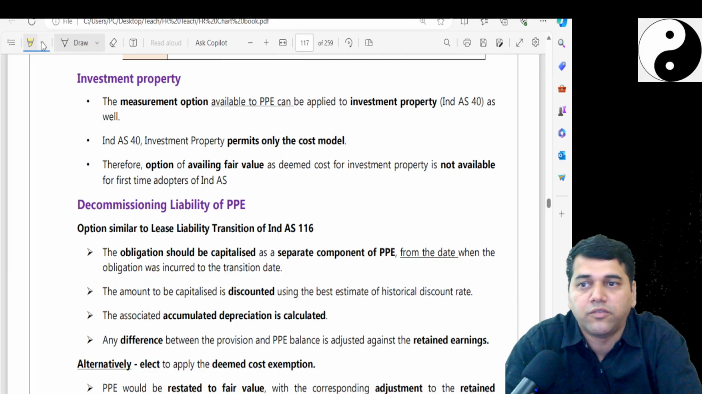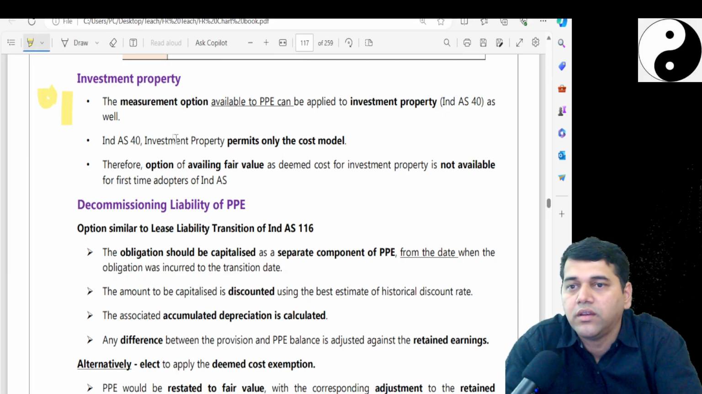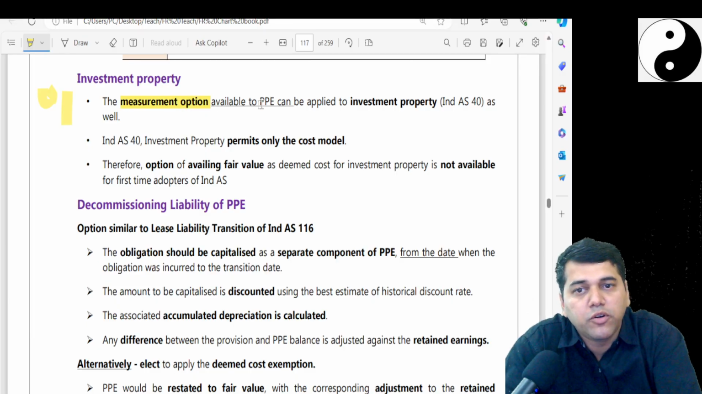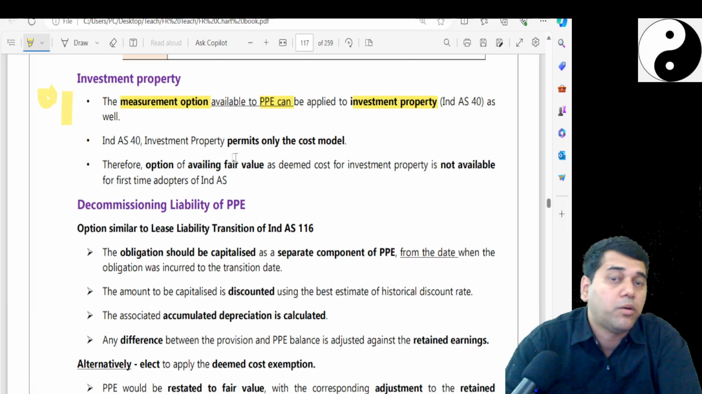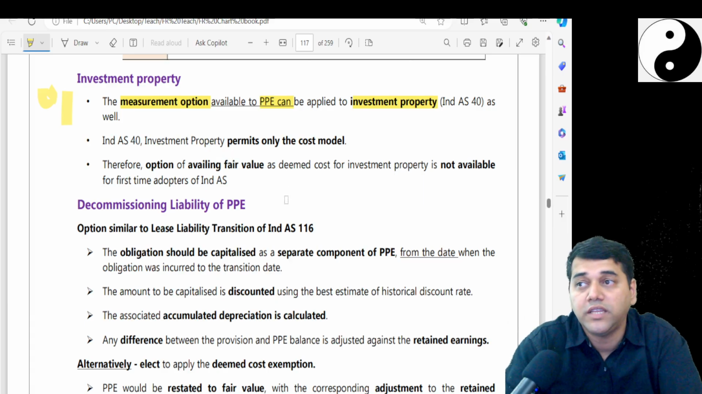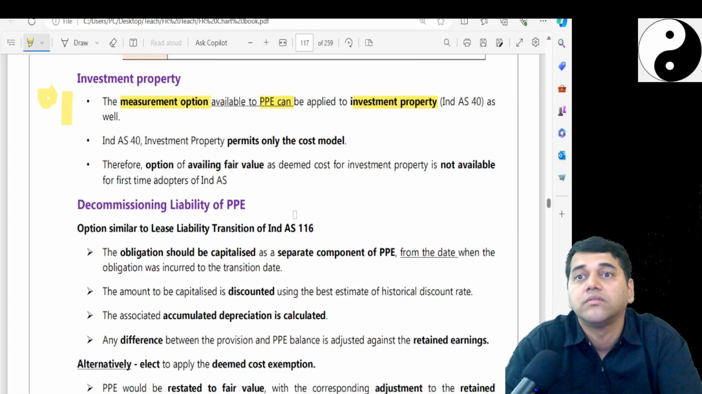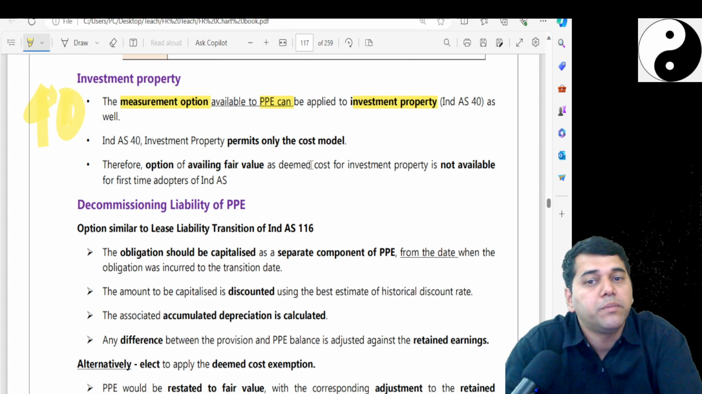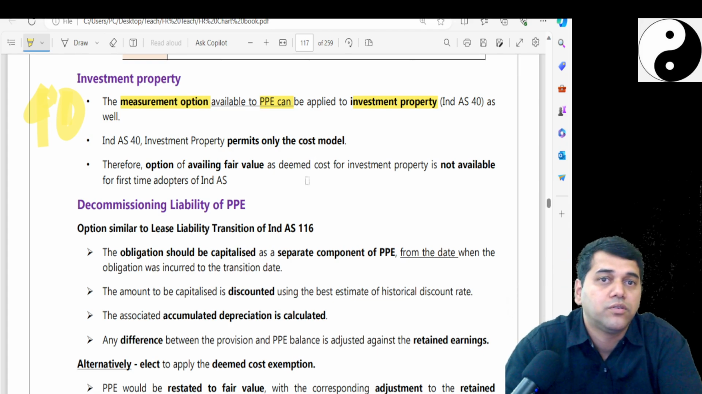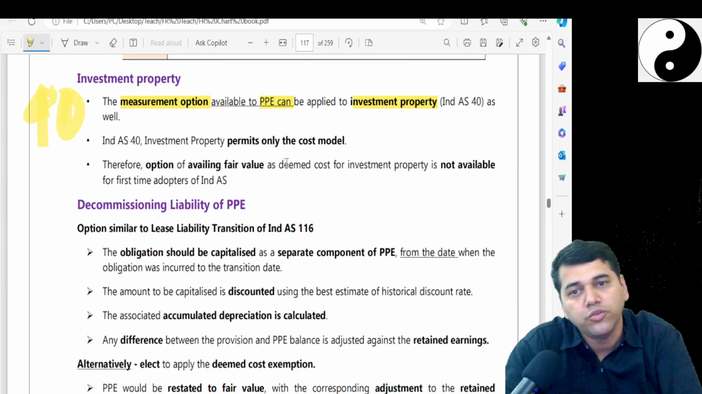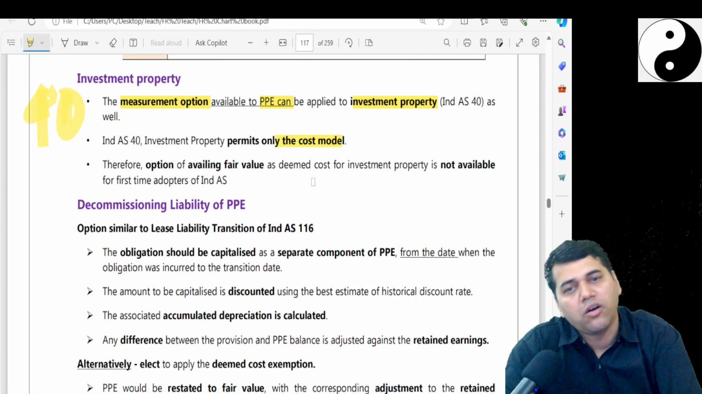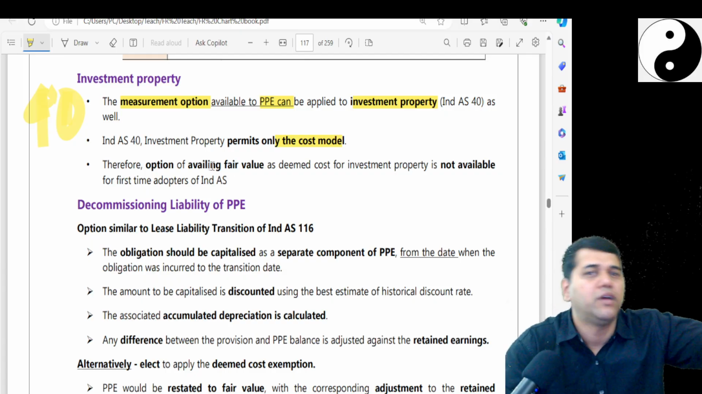Investment property now, Ind AS 40. The measurement option available to PPE can be applied to investment property also. However, the problem with Ind AS 40, they don't permit fair valuation. So class by class application of the fair value cost model is not permitted. You have to carry only, or alternatively you can take the previous value as your new value.